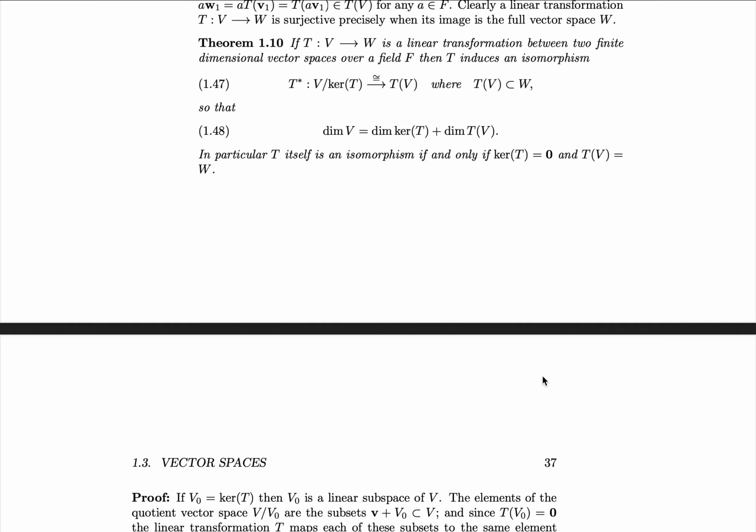We'll prove two proofs that are important to linear algebra. The first is the classic Nullity Theorem, which reads as follows. If T from V to W is a linear transformation between two finite dimensional vector spaces over a field F,